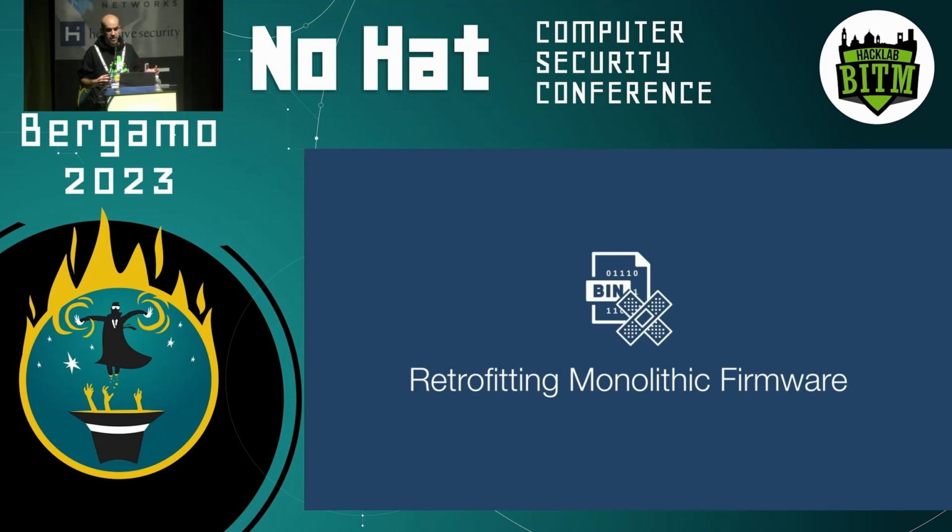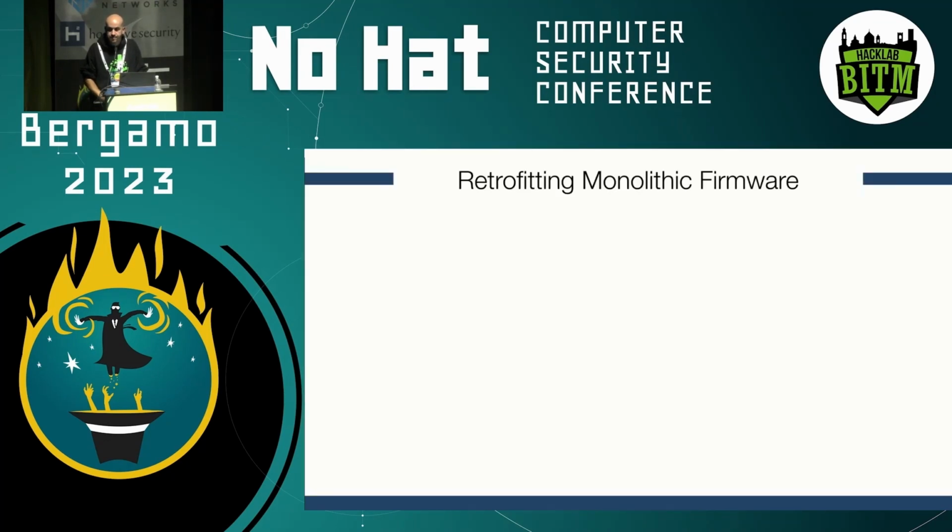So monolithic firmware is a specific class of firmware that does not present any OS abstraction, so we don't have any operating system. We usually have a custom format that mixes data and code together in a quite confusing or blurred way. And what we try to do here is investigate whether we can perform third-party patching on these monolithic firmware images without source code.